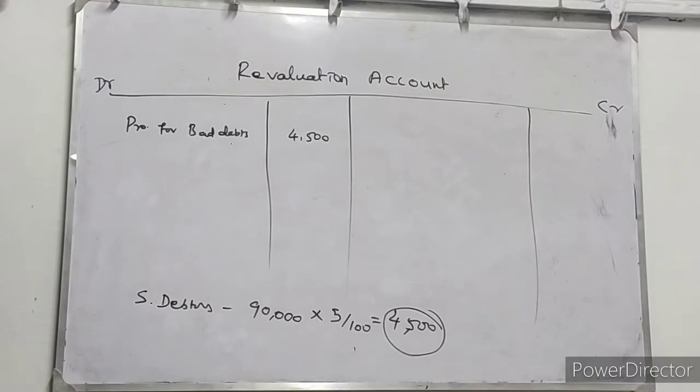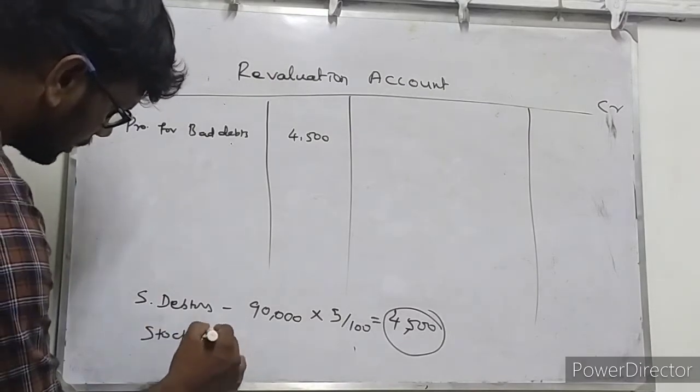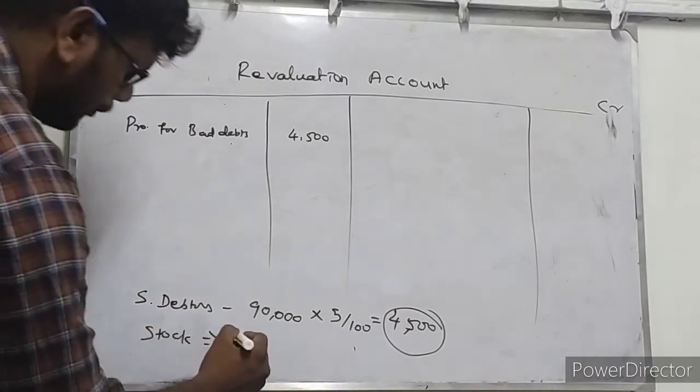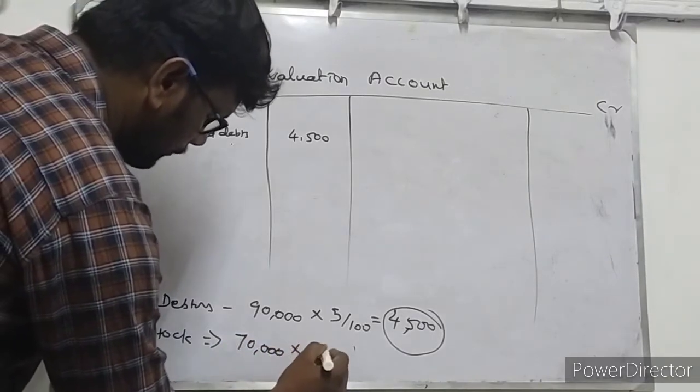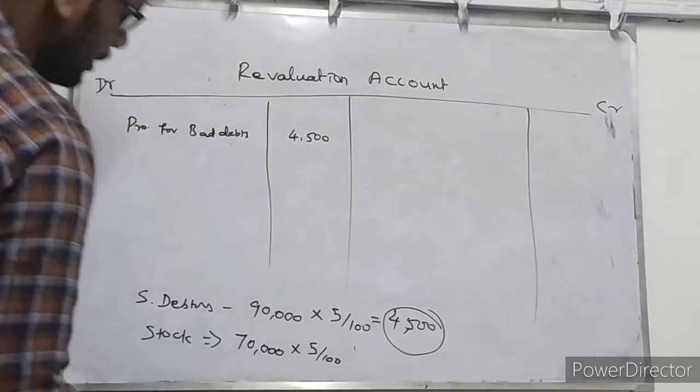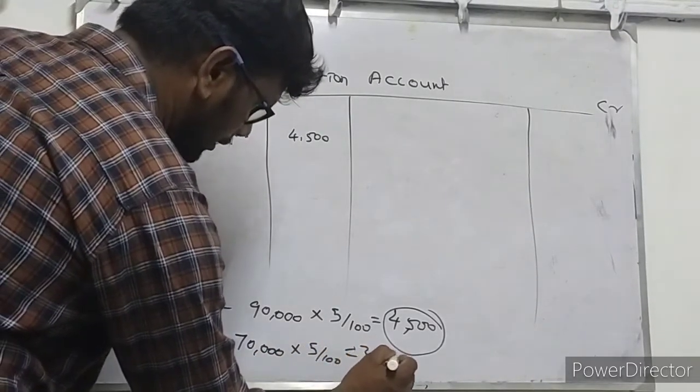Reduce stock by 5%, machinery by 10%. Stock available in the balance sheet, stock in hand, is 70,000 rupees. 70 into 5 by 100. Stock calculation I am doing here. Already available stock in the firm is 70,000. So stock is reduced by 5%. If 10% means 7,000, 5% means 3,500 rupees.